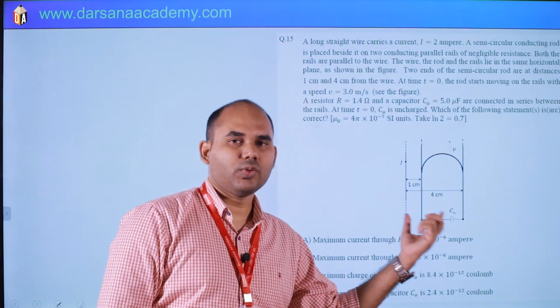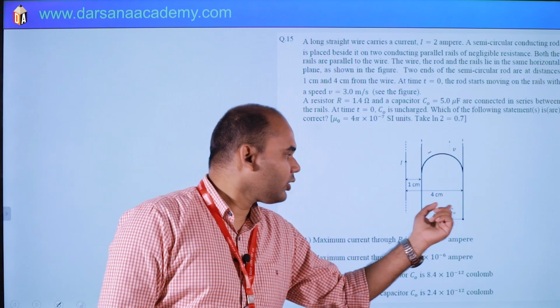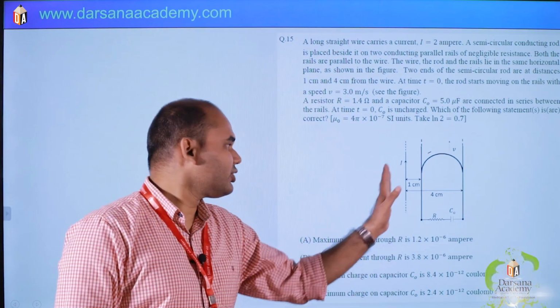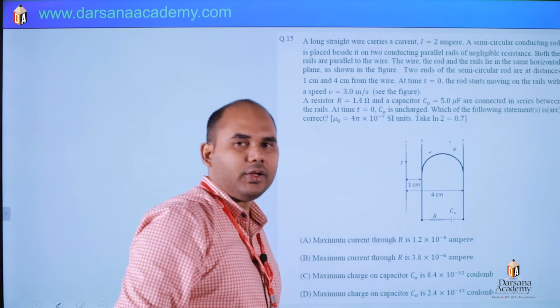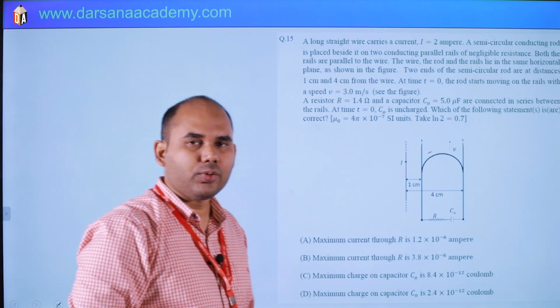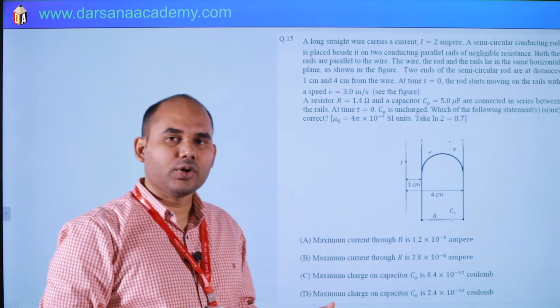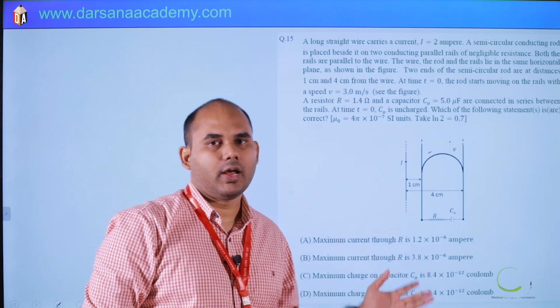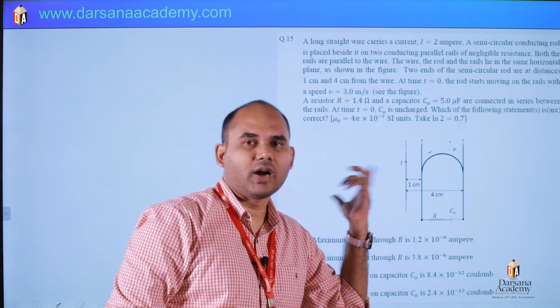It is equivalent to a battery, the motional EMF you can consider as a battery, and this is an RC circuit. Due to the wire there will be magnetic field μ0 I by 2πd. Put your thumb here. Due to this there is motional EMF, V cross B dot L, VBL, and you can consider the motional EMF as a battery, then it will be completely an RC circuit.